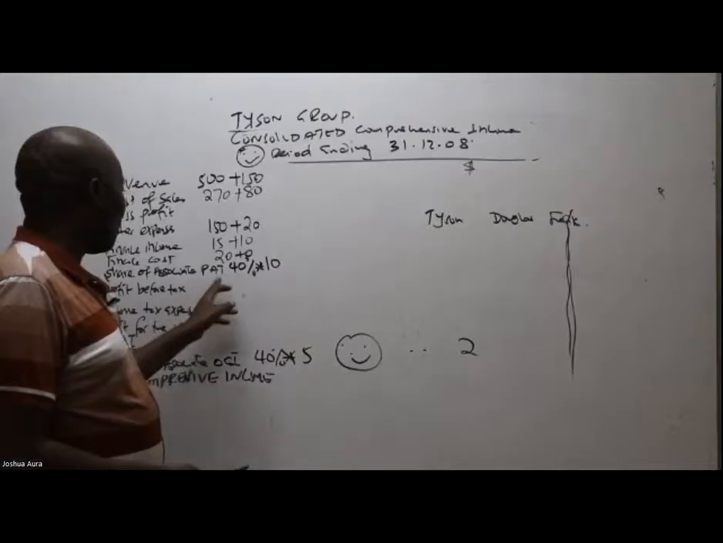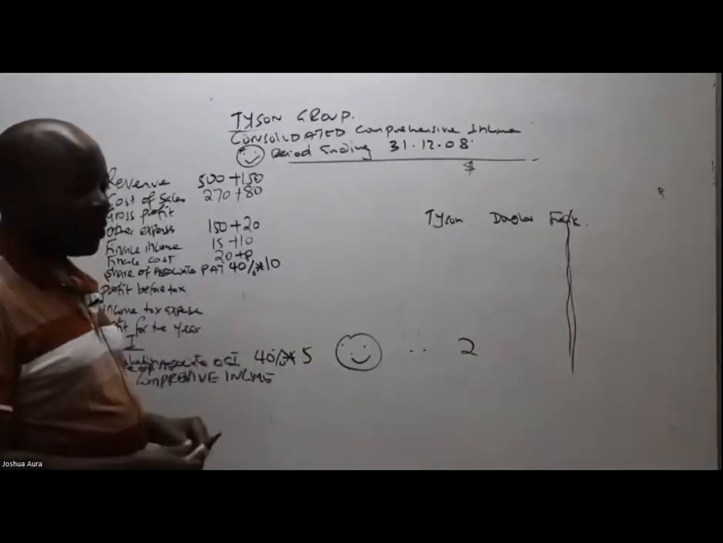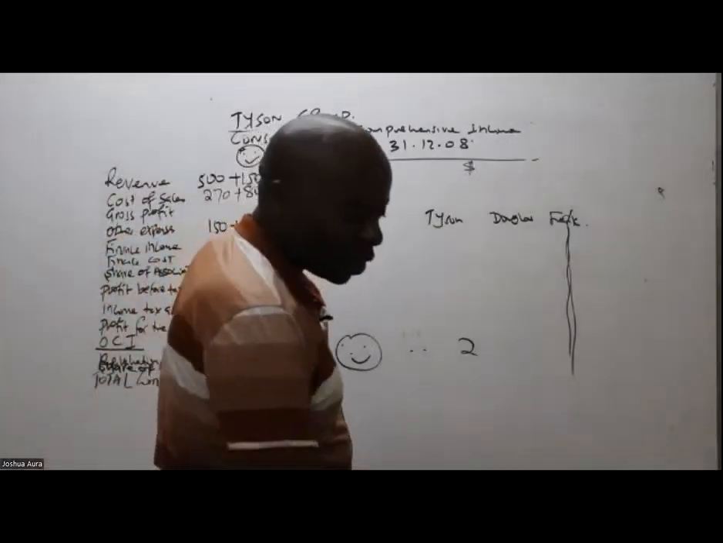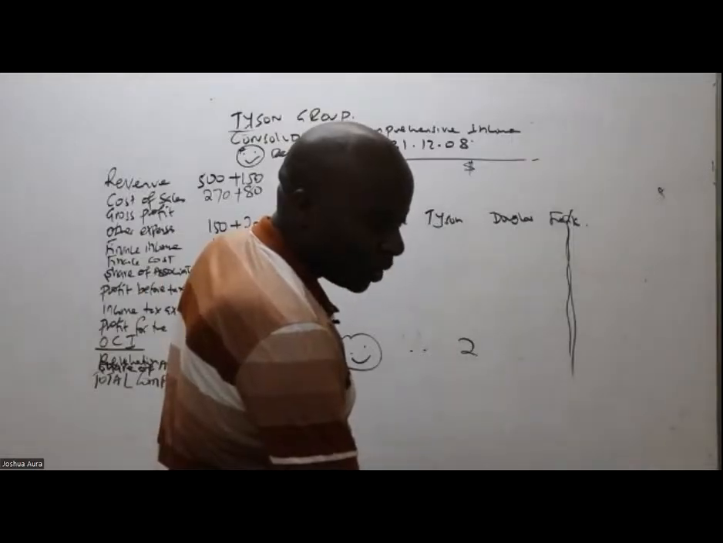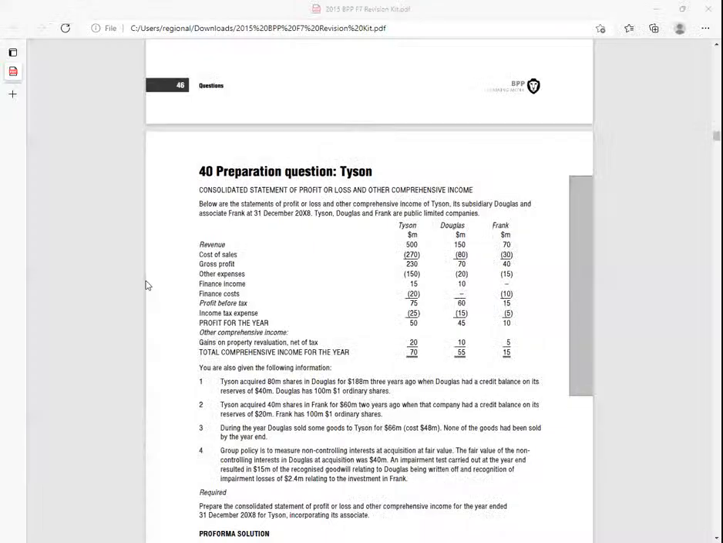Profit before tax will come later. Income tax expense, are you able to see the income tax expense? We have 25 plus 15. Why are we not saying here 25 plus 15 plus 5?